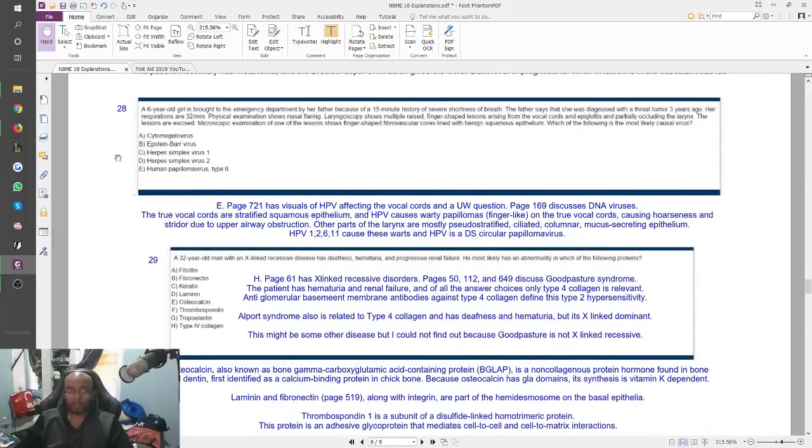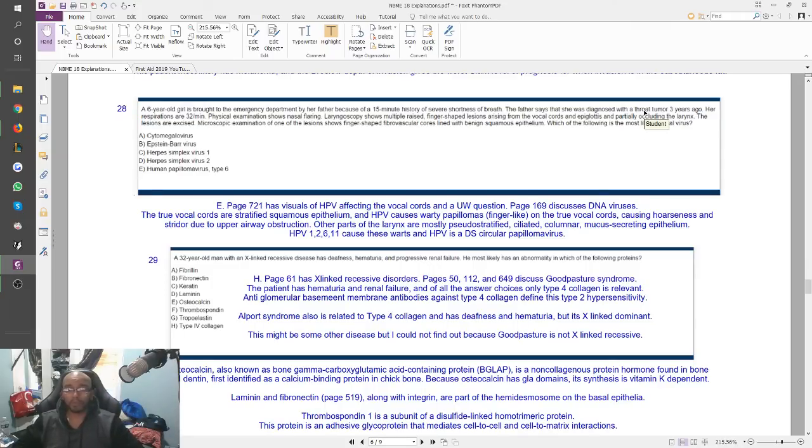28. A 6-year-old girl is brought to the emergency department by her father because of a 15-minute history of shortness of breath, severe shortness of breath. The father says that she was diagnosed with a throat tumor 3 years ago. Her respirations are 32 per minute. Physical exam shows nasal flaring.